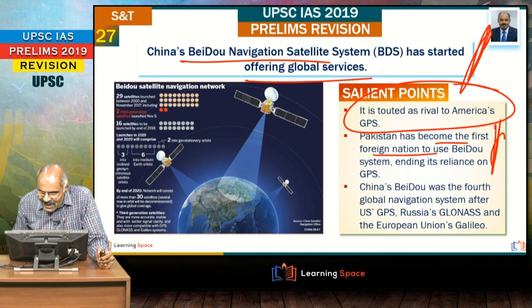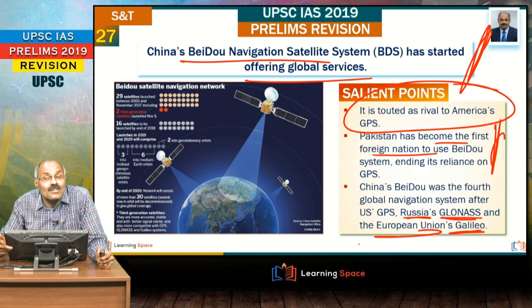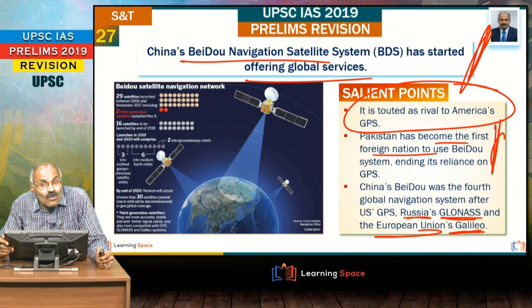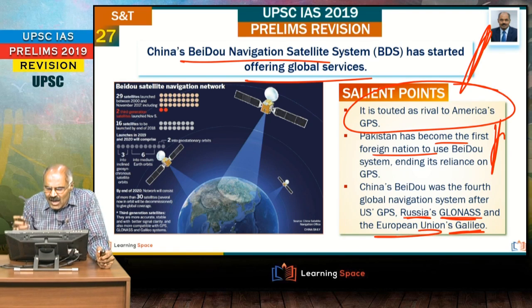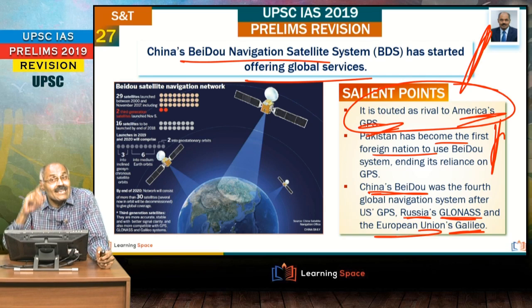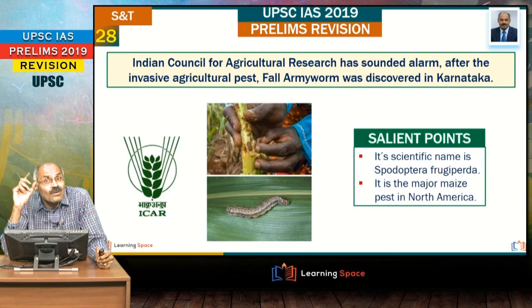And please do not forget, GLONASS is the system of Russia, and Galileo is of the European Union. So these things are very important. Galileo is of the European Union, GLONASS is of Russia, Beidou is by China, GPS is of the United States of America, and our own NAVIC we are going to deliberate in ISRO. Right friends, look at the next one.